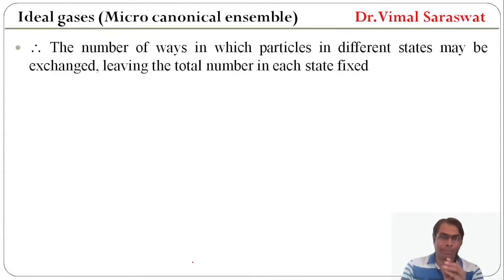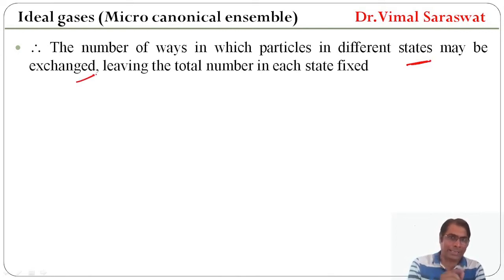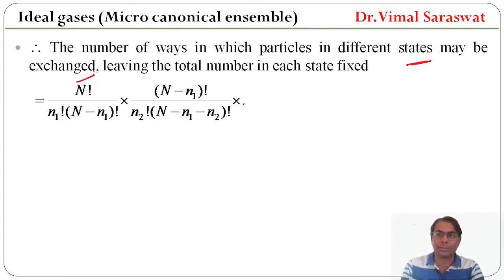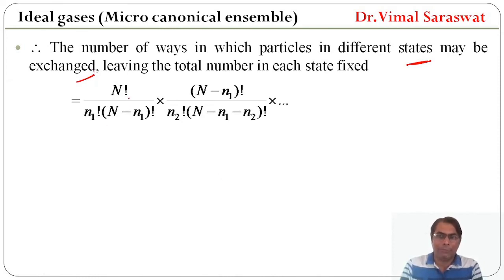Therefore, the number of ways in which particles in different states may be exchanged, leaving the total number in each state fixed, is given by factorial n divided by factorial n1 factorial n minus n1 into factorial n minus n1 divided by factorial n2 factorial n minus n1 minus n2 into and so on. Now, this is cancelled with this one.